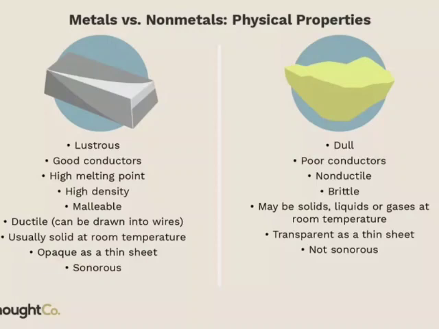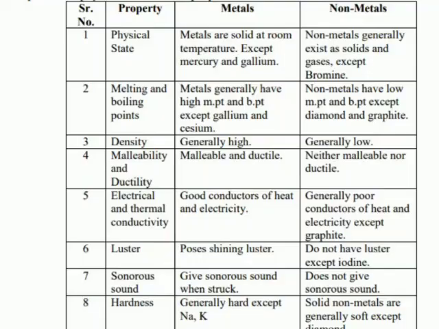Children, the first point is physical state. Metals are generally present in solid state at room temperature, except mercury and gallium, which are present in liquid state at room temperature, whereas non-metals generally exist as solids and gases at room temperature.